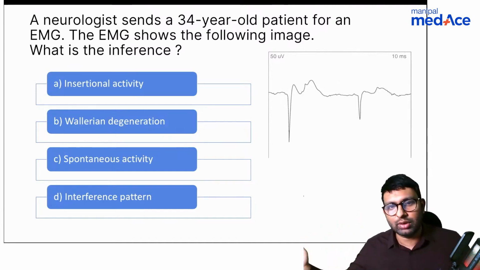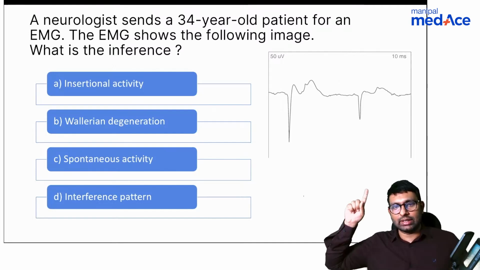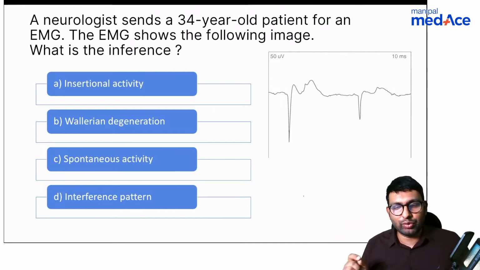A neurologist sends a 34-year-old patient for an EMG. The EMG shows this image. As you can see here, this image is seen. What is your inference? And the options are insertional activity, Wallerian degeneration, spontaneous activity, interference pattern.